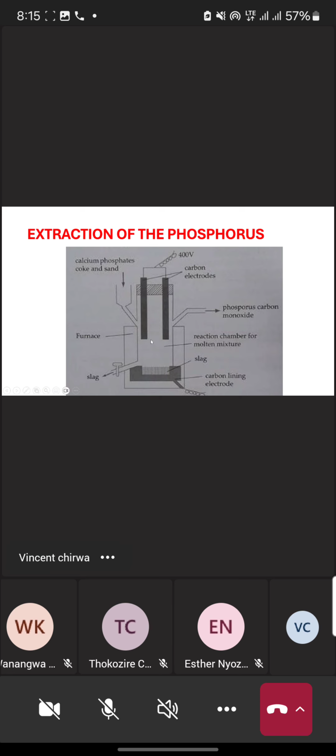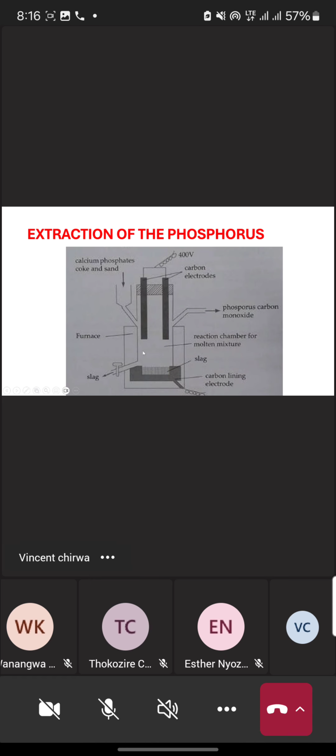So we see that these substances are getting directly into our reaction chamber. In the reaction chamber we have electrolytes. These electrolytes are there to conduct electricity, because the extraction of phosphorus is done under the process of electricity. So we have our electrolytes, which you see here, which bring electricity of 400 volts. This is our reaction chamber.